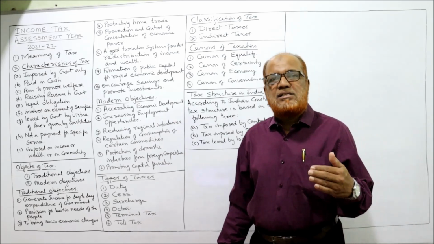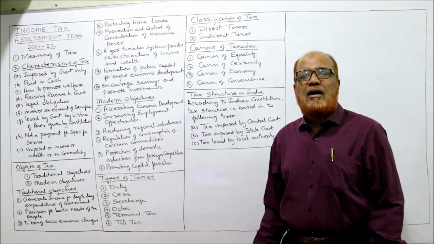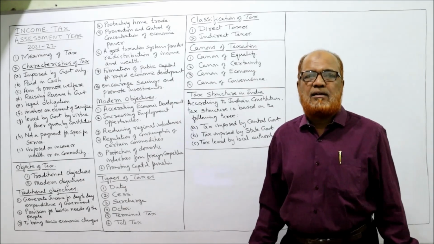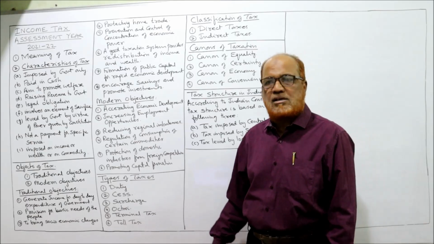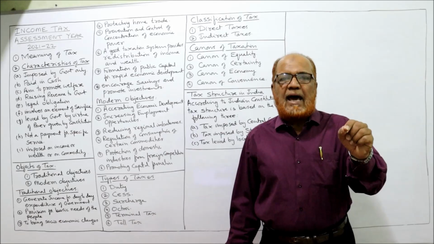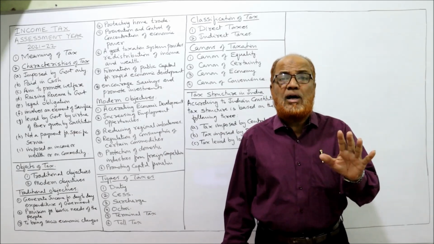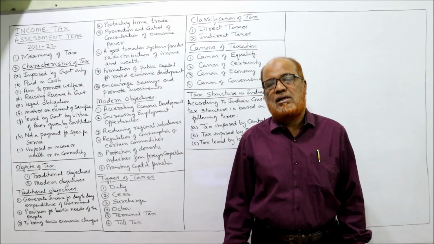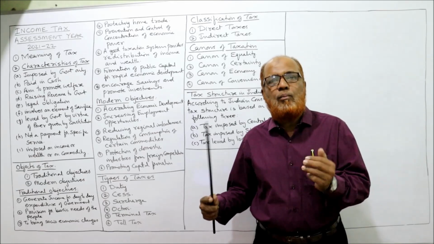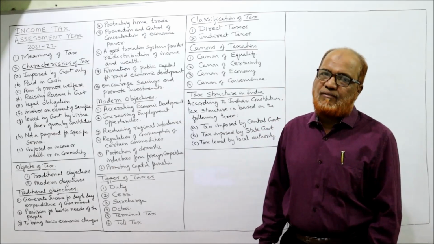Now, what are the characteristics of tax? What are the features of tax? By studying these characteristic features, we can better understand the meaning of the term tax. First of all, imposed by government only. The tax will be imposed only and only by the government. No other authority can impose the tax. The government may be a central government or a state government or local bodies. So only government can impose the tax. That is the first feature.